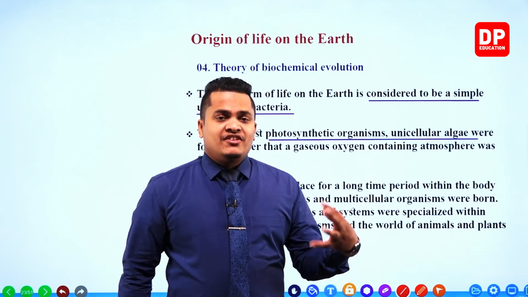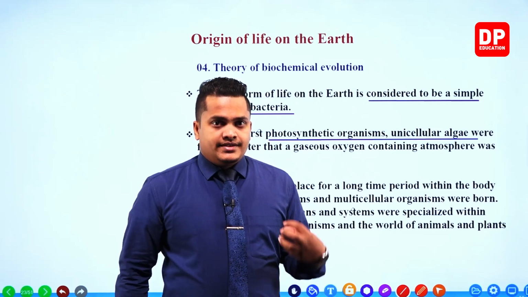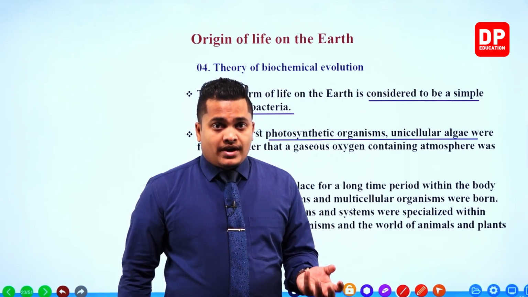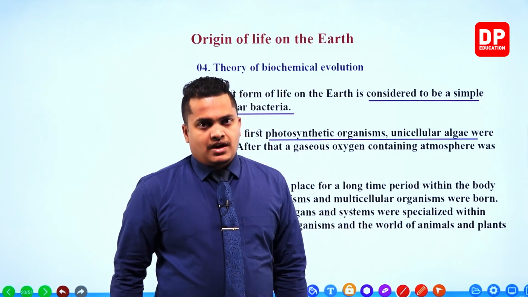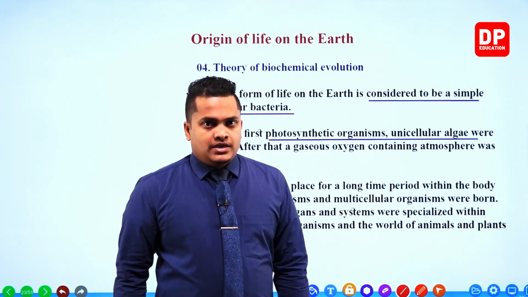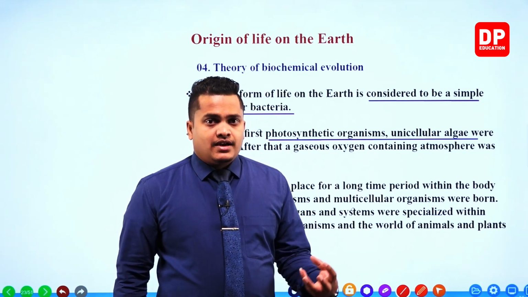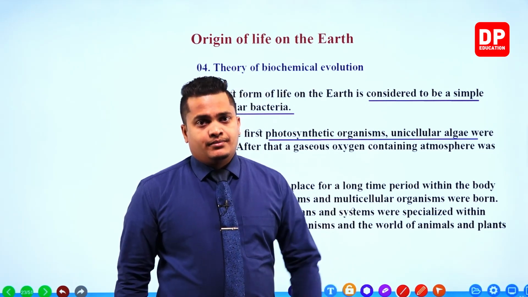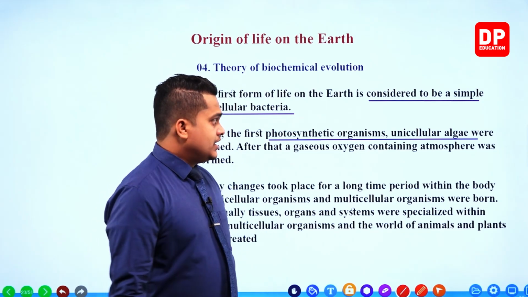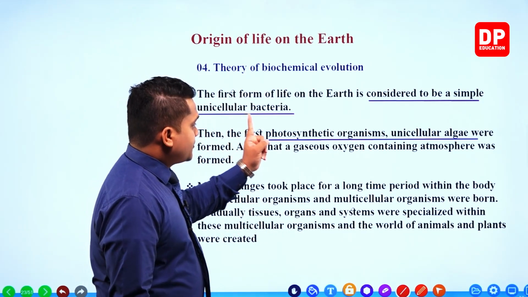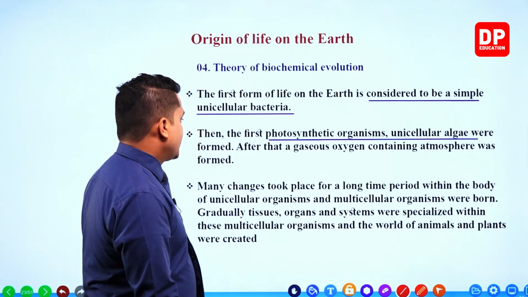More than 50% of the oxygen gas that we receive is given out by the photosynthesis of algae, not because of the plants, my dear children. So during the creation of life on our earth, the first photosynthetic organism, unicellular algae, was created.